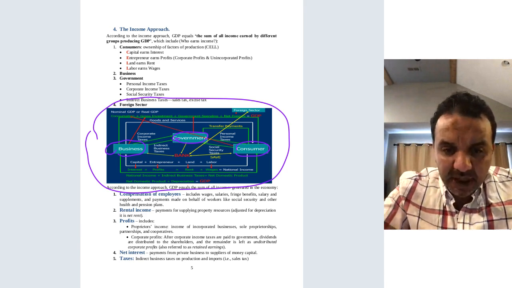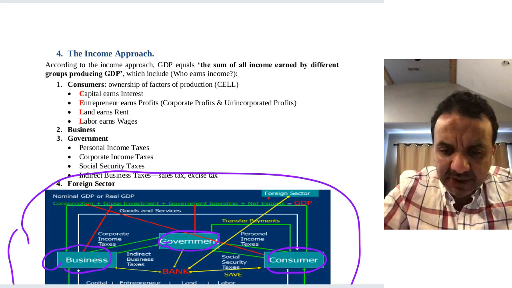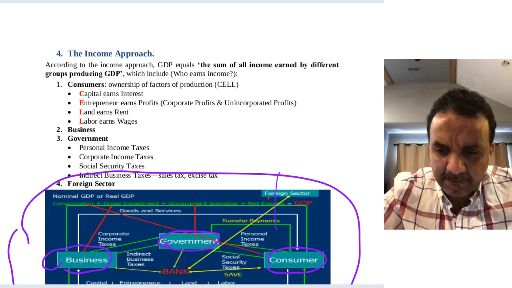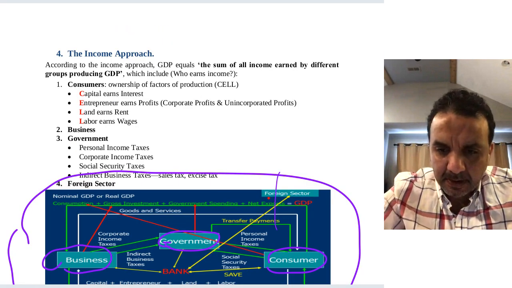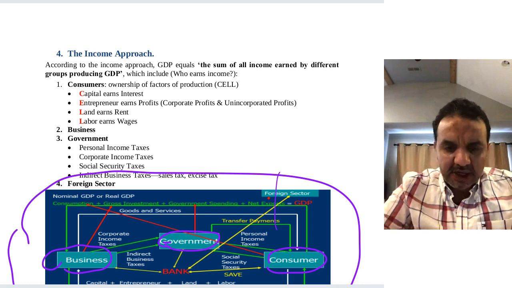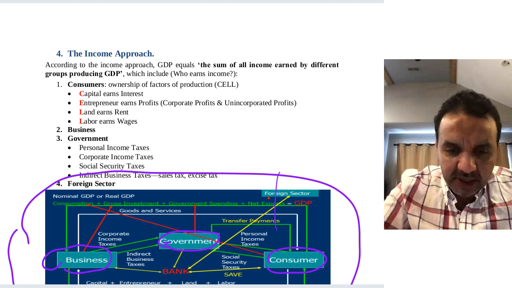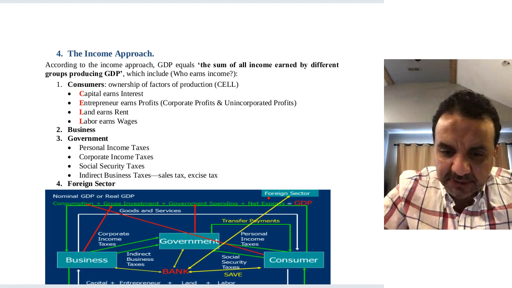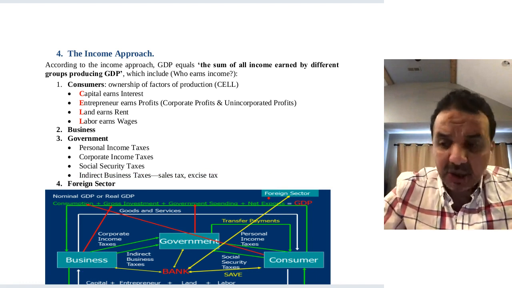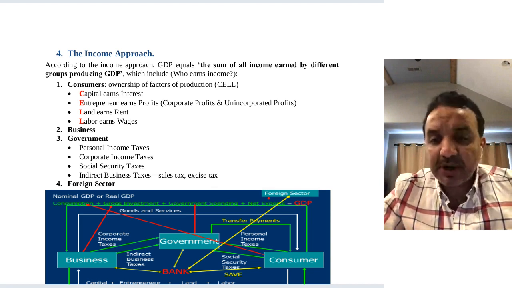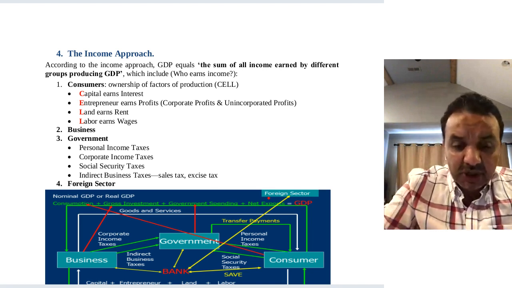Okay, let me explain what this graph means. Let's see what these arrows mean. The business, what do we mean by business? Any business, like Walmart, Best Buy, Target. So what does the business do?